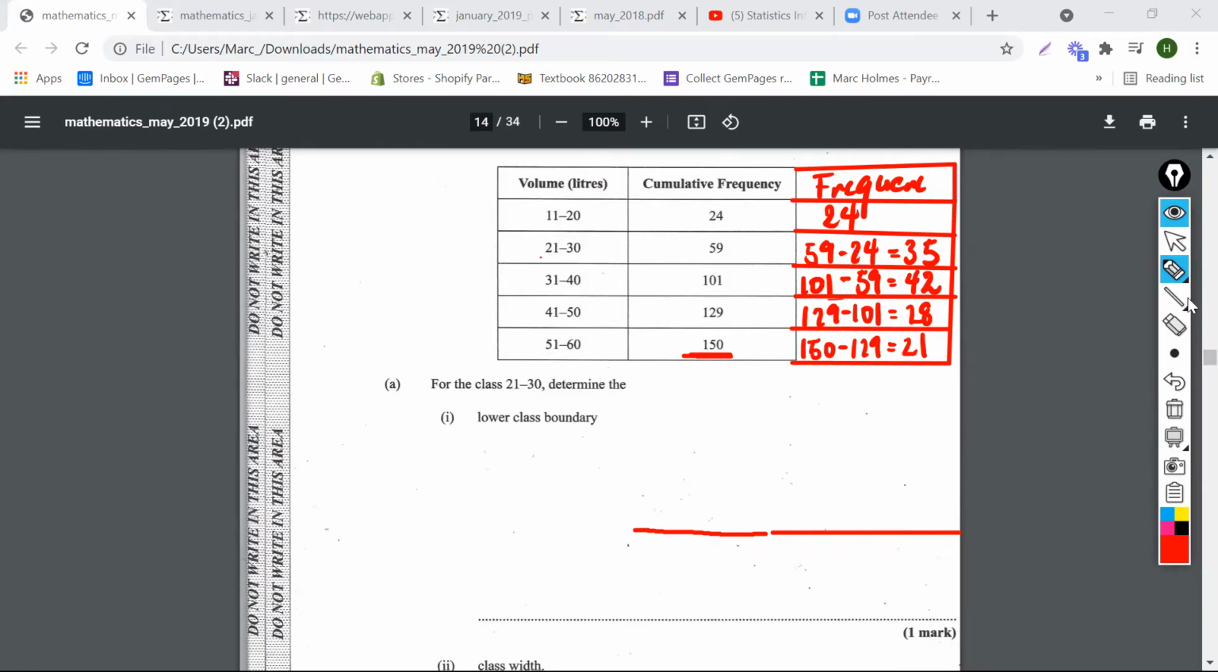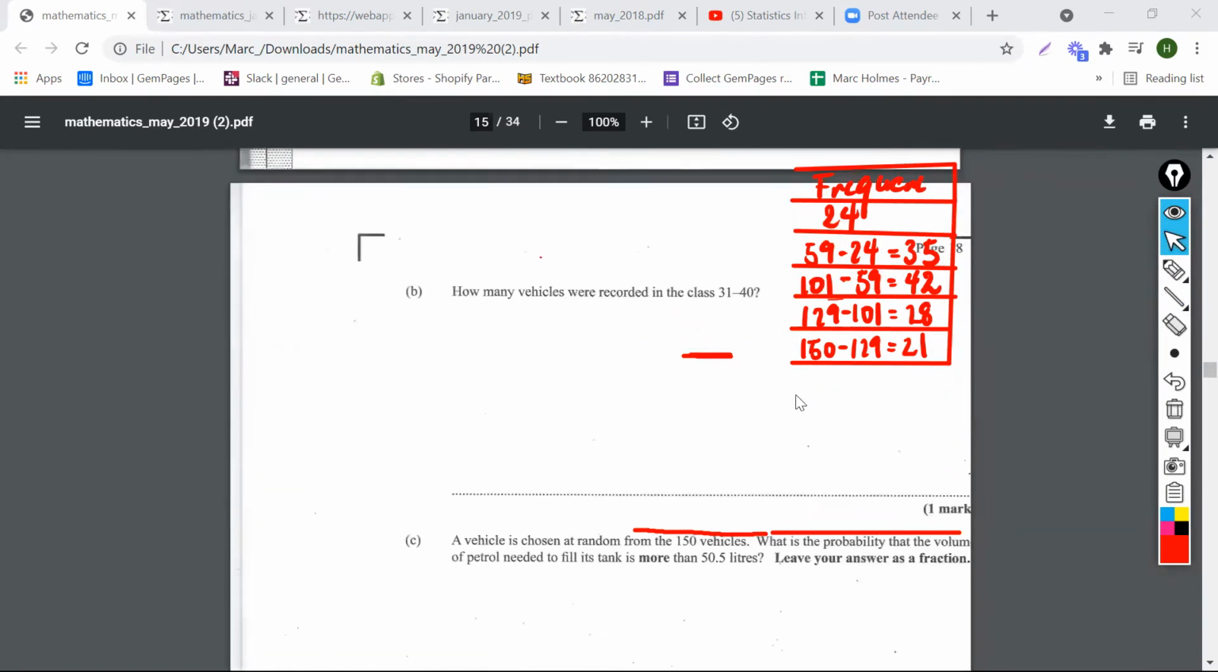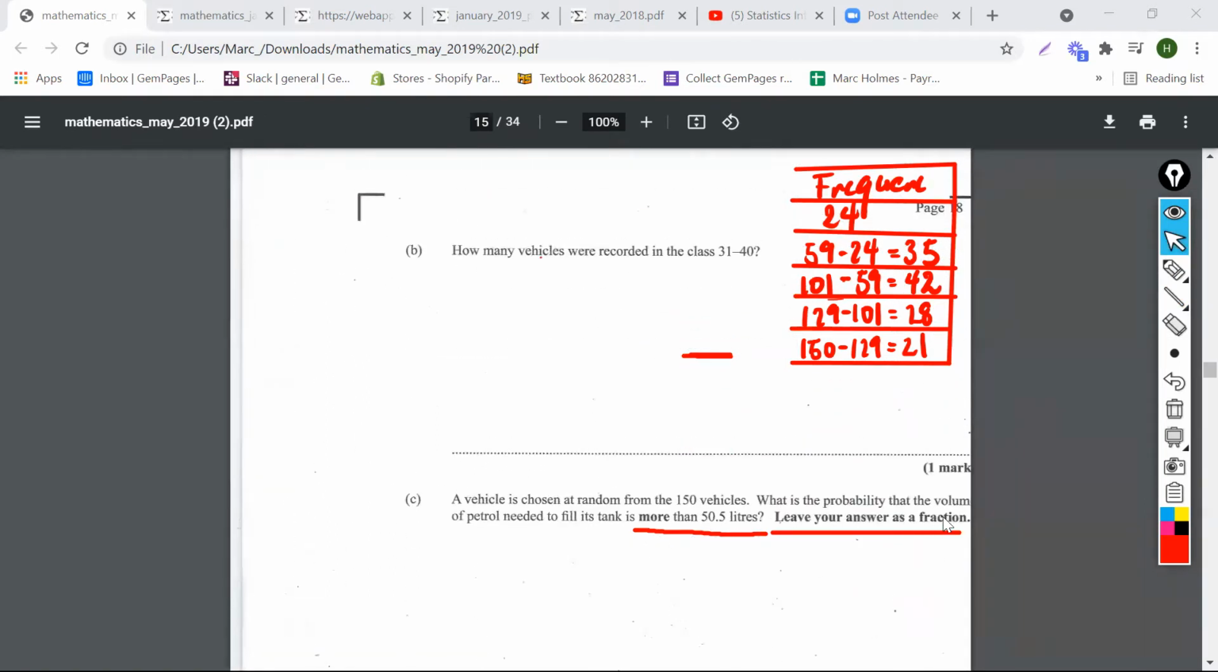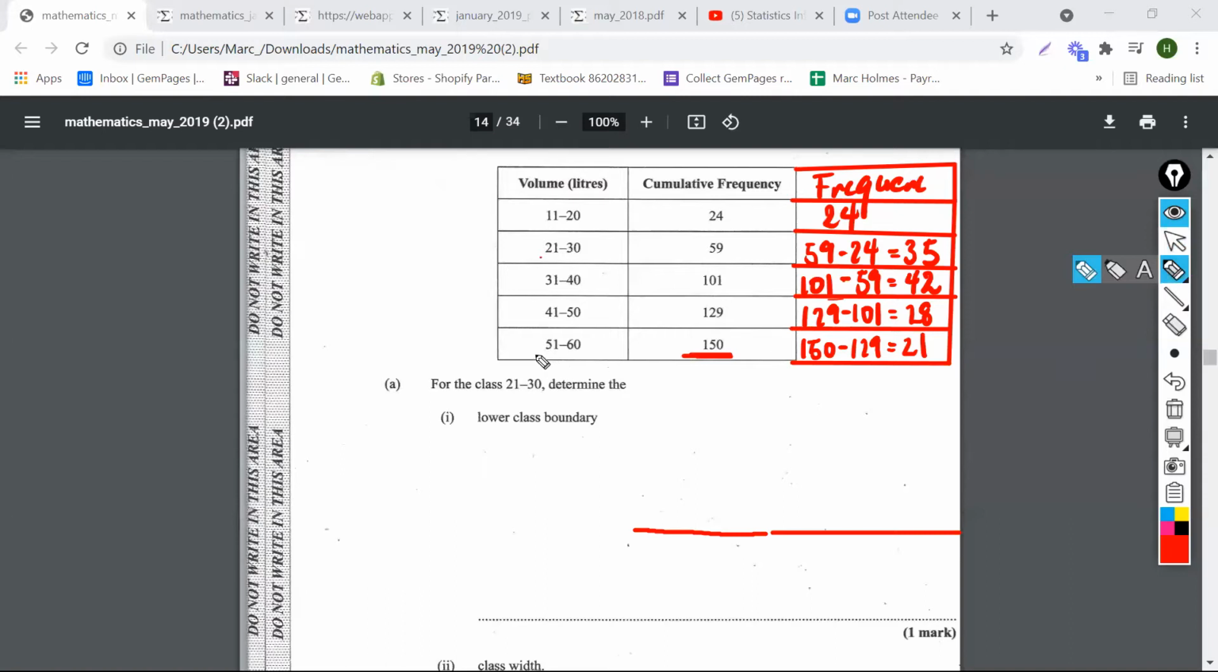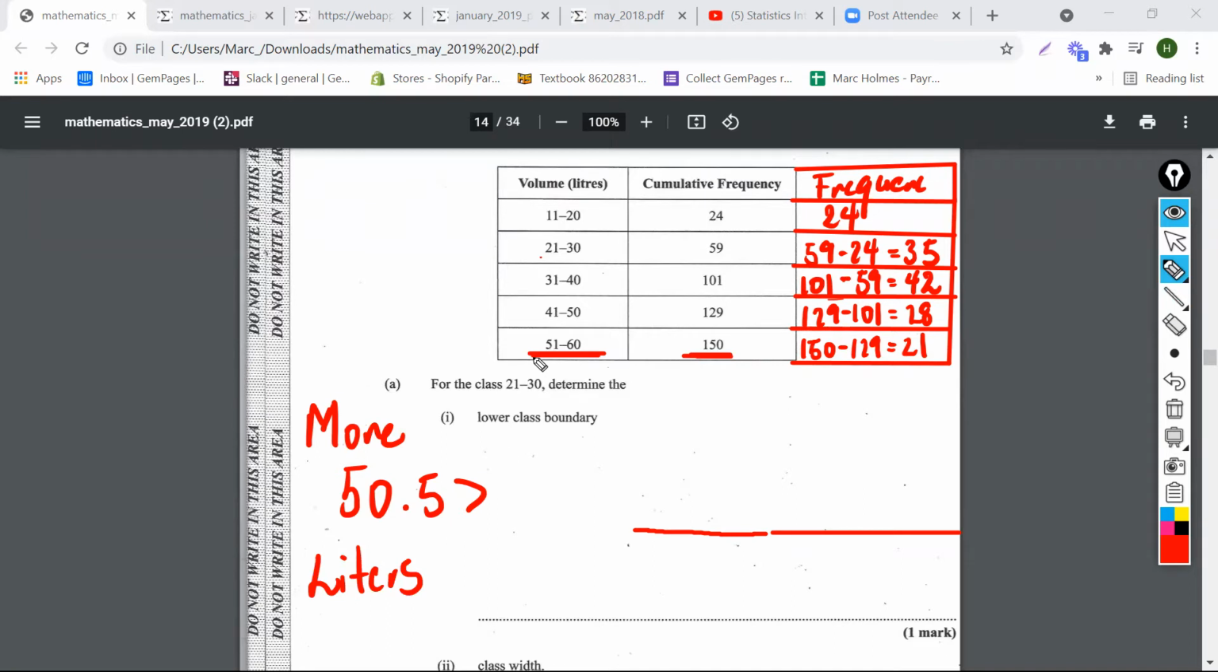And it says, let's go back to the question one more time. It says, what is the probability that the volume of petrol needed to fill the tank is more than 50.5 liters? So obviously, guys, if we go back to the table, this group here, 51 to 60, represents the liters that are greater than 50.5, right? Because remember, you need to have it more than 50.5 liters. And the only group that has greater than 50.5 is the 51 to 60. Cool? I think that makes perfect sense.